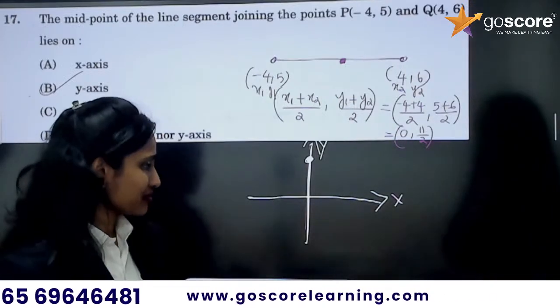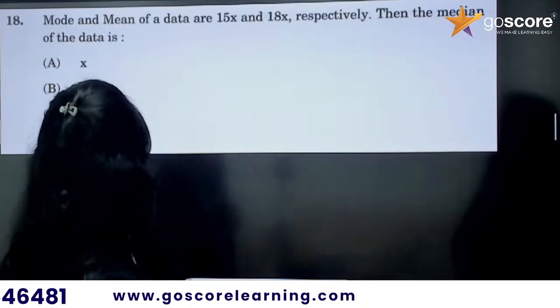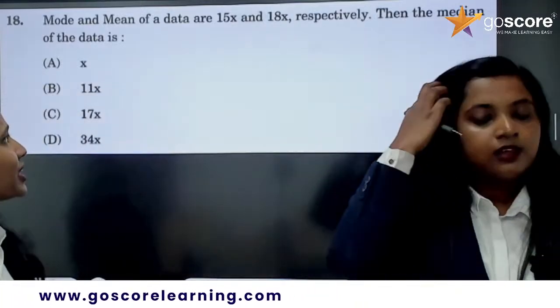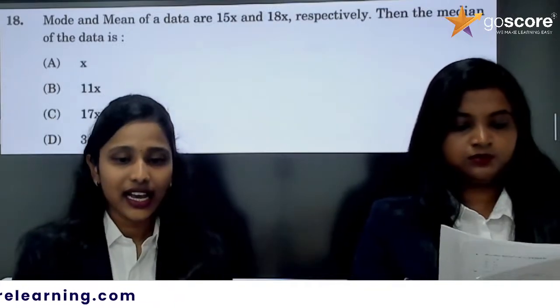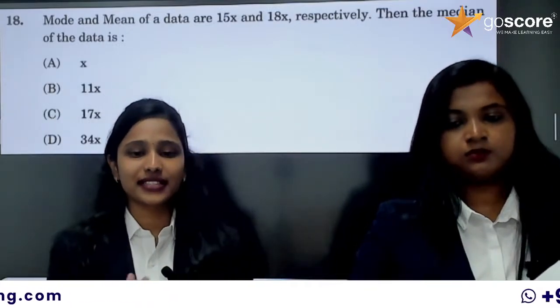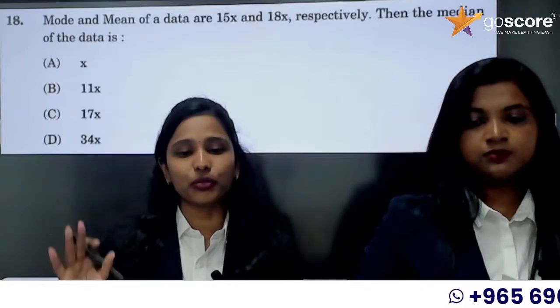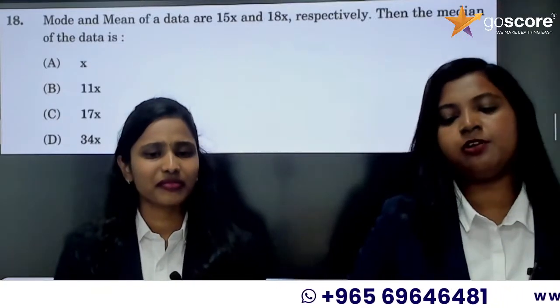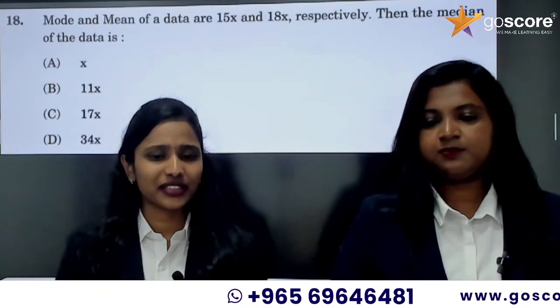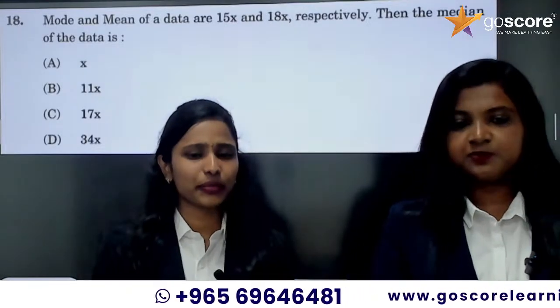Okay, let's move to the next question. Mode and mean of a data are 15x and 18x respectively. Then the median of the data is. How are the central tendencies connected? The mean, median and mode. Is there any connection between them? I think we have an empirical formula. Can anyone give the empirical formula?